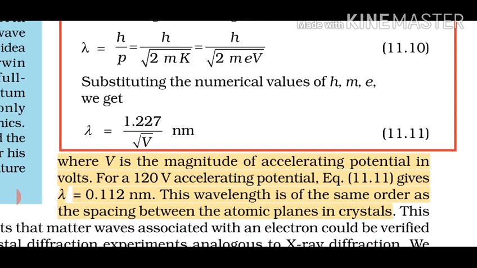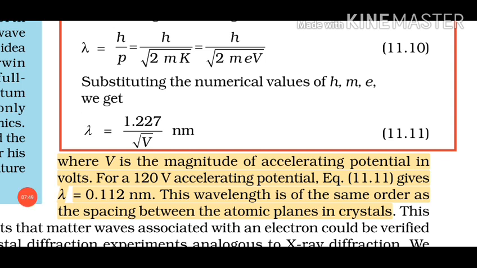So what they had done, they found the value of lambda for 120 volt, and it's coming out to be 0.112 nanometer. This wavelength is of the same order as the spacing between atomic planes in the crystal, meaning interatomic spacing.